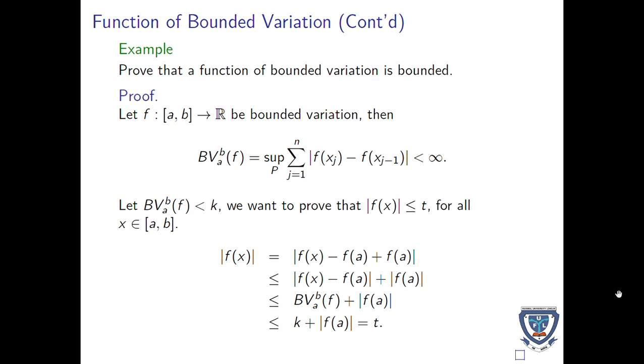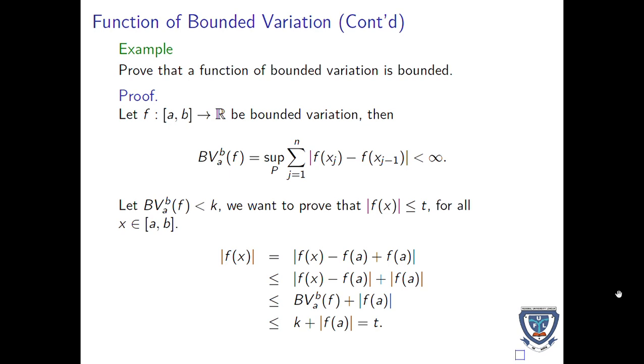Proof: let f be of bounded variation, then the definition for bounded variation will hold. Now let the bounded variation of f be less than k. We want to prove that the absolute value of f of x will be less than or equal to t for all x in the closed interval ab.